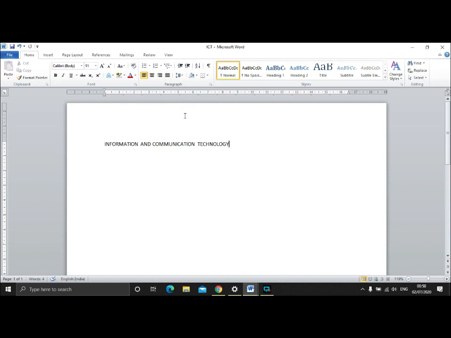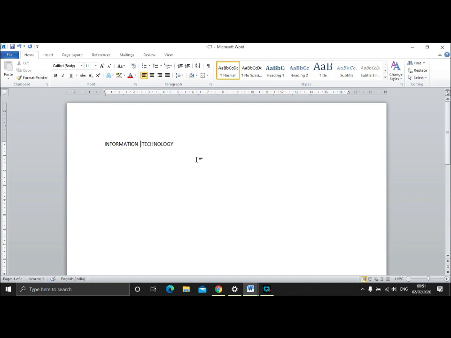After saving the file, if you again want to make some modification, it is quite simple, quite possible. The information which you have typed down is somewhere here. You want to remove it, you can take the help of backspace key. Click wherever you want. Say for example, I want to remove "and", so I'll be clicking here. After "and", cursor comes here, and then I can take the help of backspace key, or even I can take the help of delete key to delete the content.